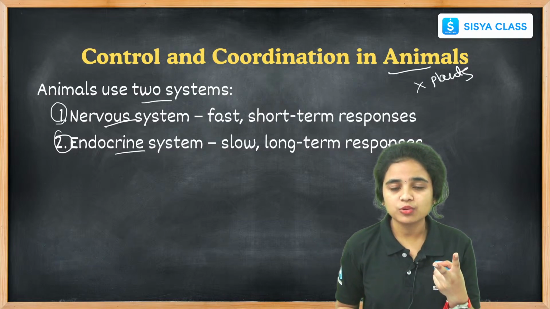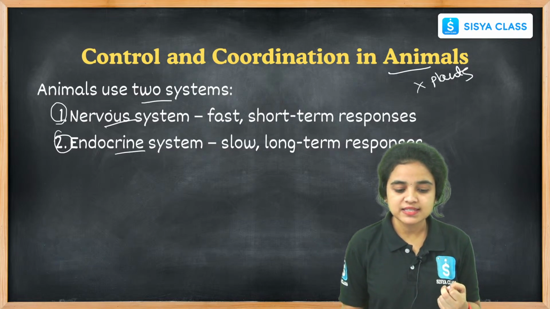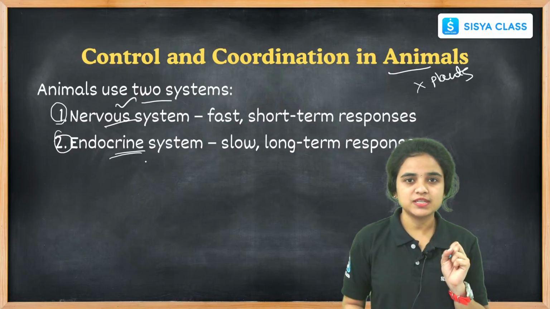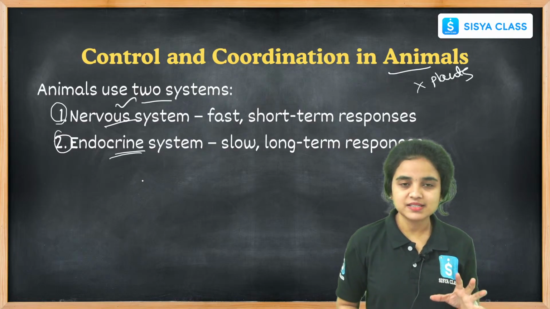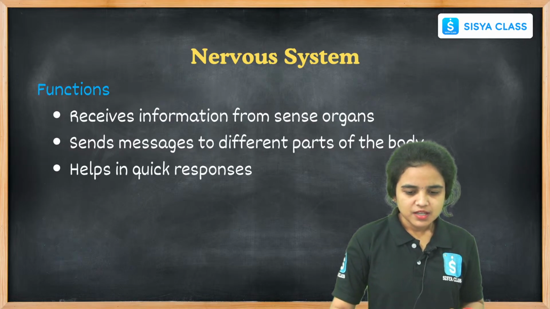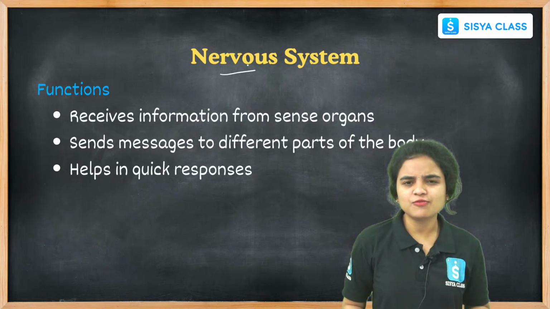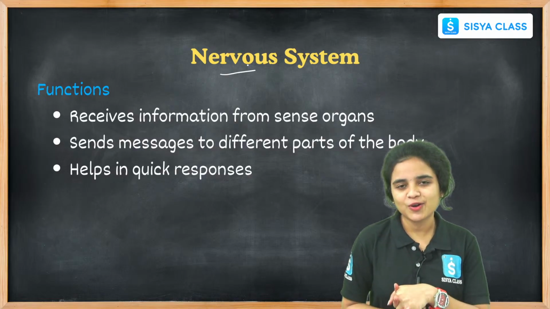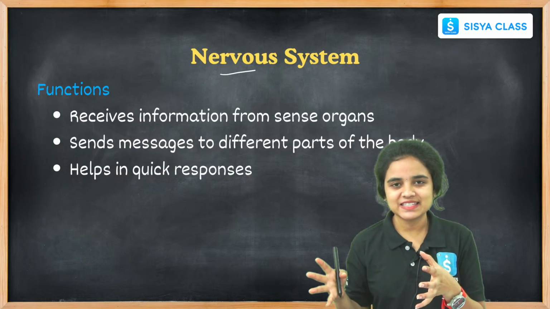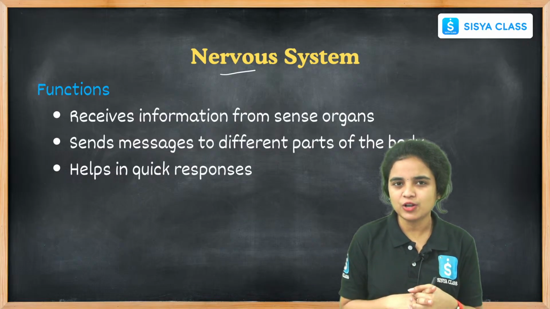And we have two different types of systems. One is the nerve system and another one is the endocrine system. These are the two systems that perform control and coordination in animals, right? And while coming to the nerve system, what is the function of the nerve system? We all know the function of the nerve system is to carry the messages and to carry the signals. This is what we learned in our lower grades.